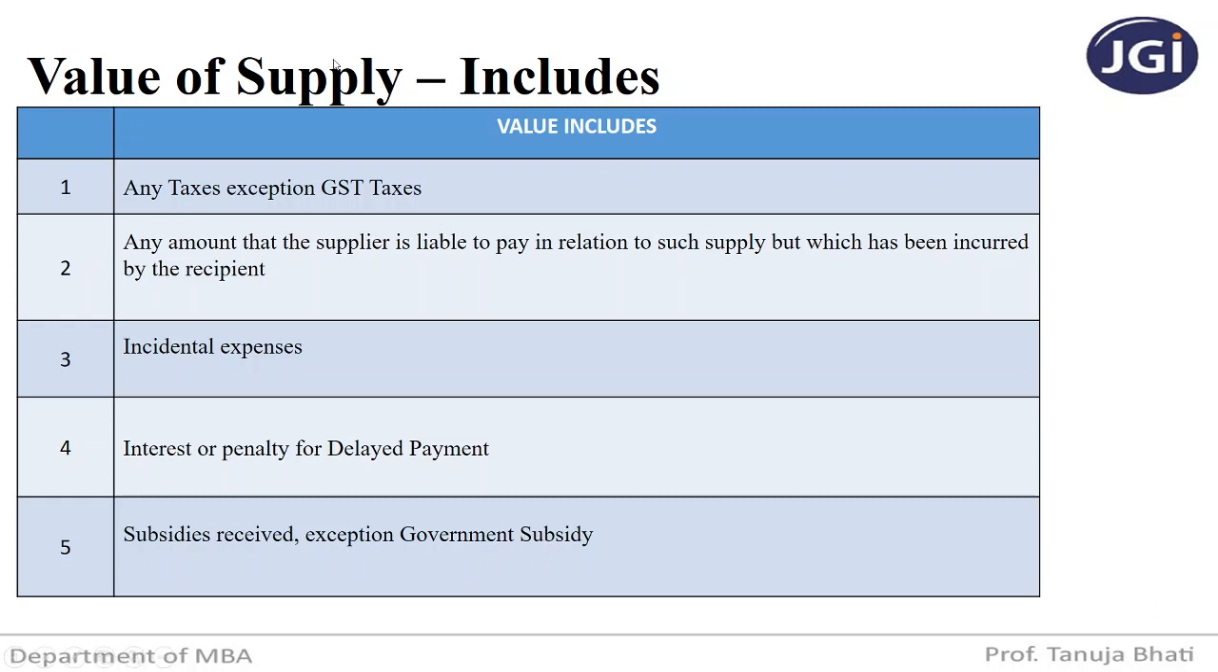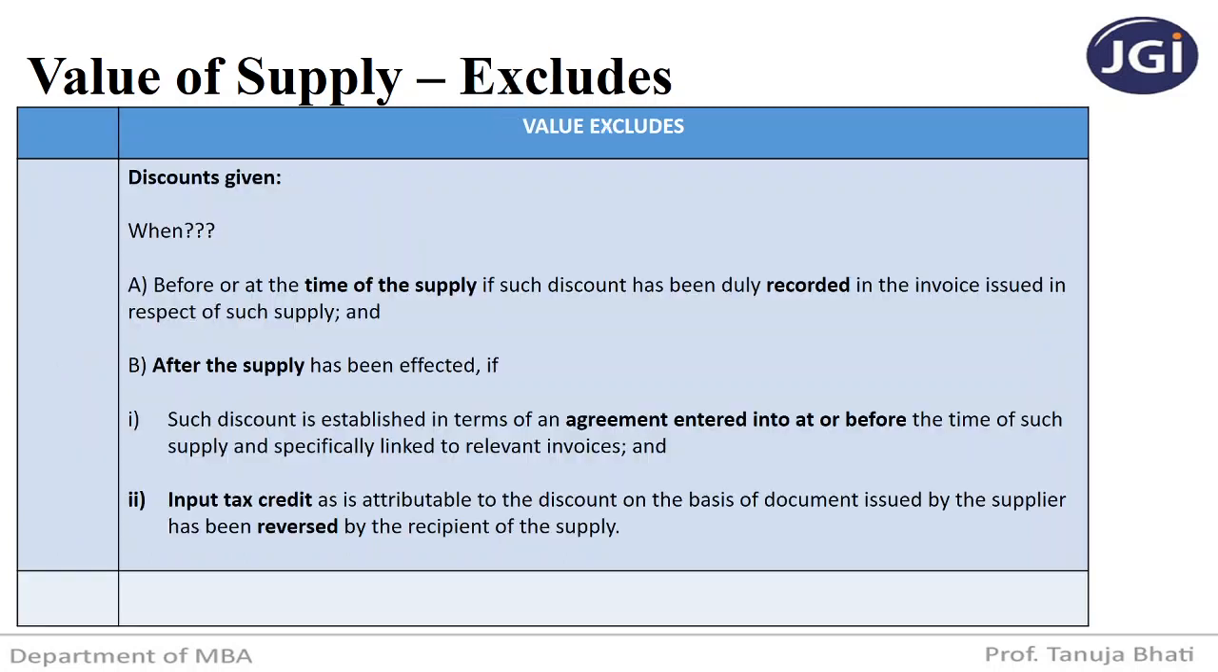So what has to be included in the transaction value? A quick revision. Any taxes charged by the supplier, except GST, have to be included in the transaction value. Second, any amount which a supplier is liable to pay but which is paid by the recipient also has to be included in the transaction value. Third, incidental expenses. Fourth, interest or penalty for the delayed payment that is charged by the supplier from the recipient. And fifth is subsidies received, except government subsidies.